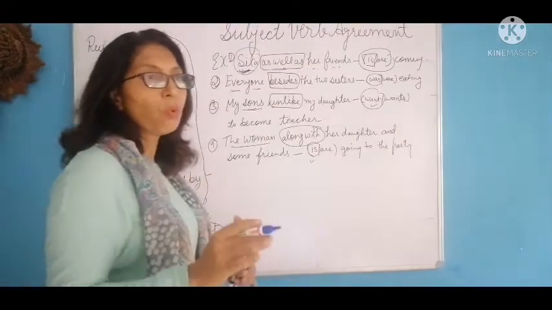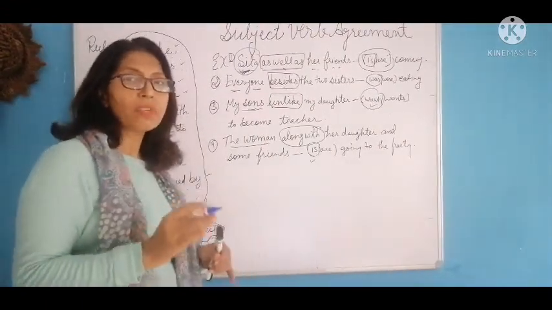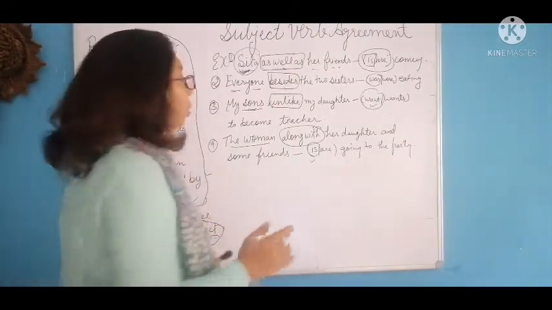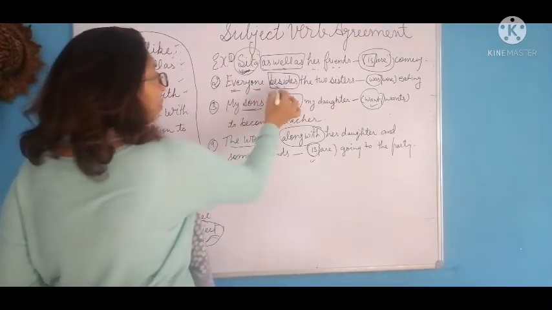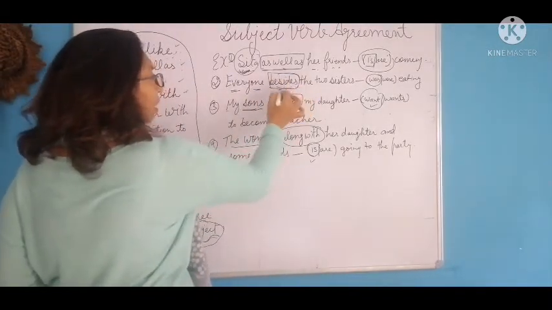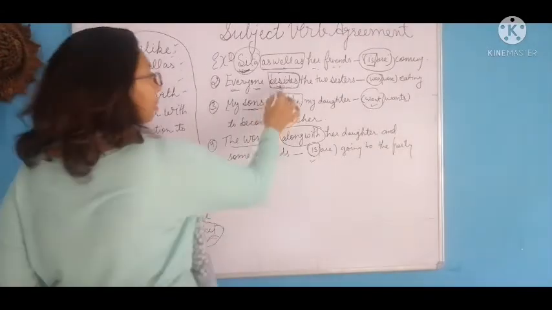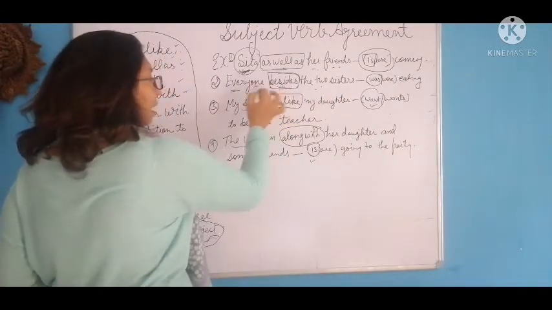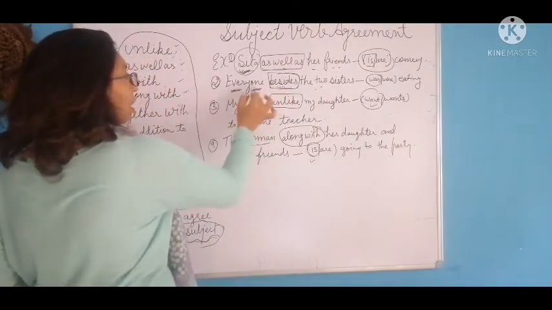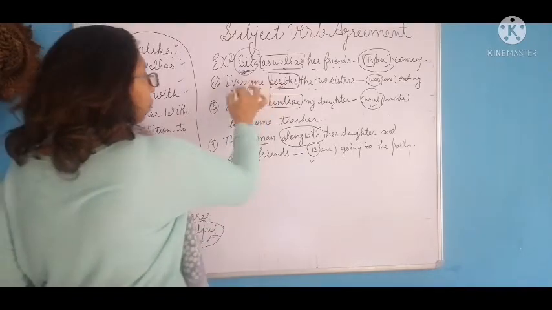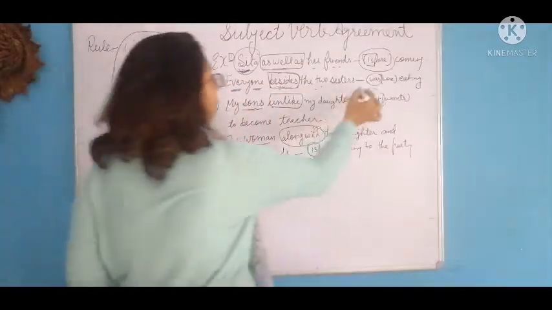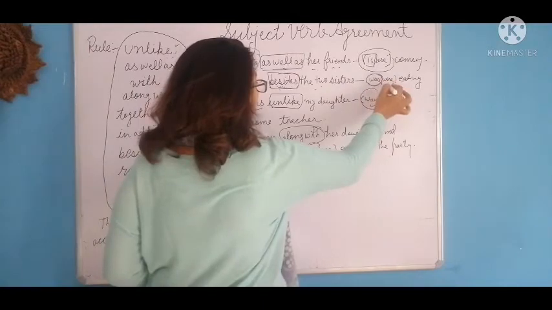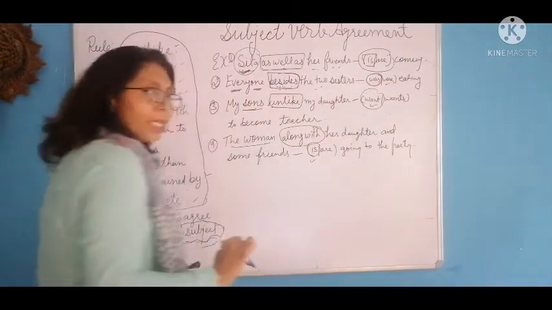Now everyone is a singular one. Everyone, somebody, no one, anyone, it is always considered as a singular one. Now beside is the connector, and two nouns are connected with the beside. But we have to agree our verb according to the everyone. So we will choose was. और word में word तो plural है, was singular है.